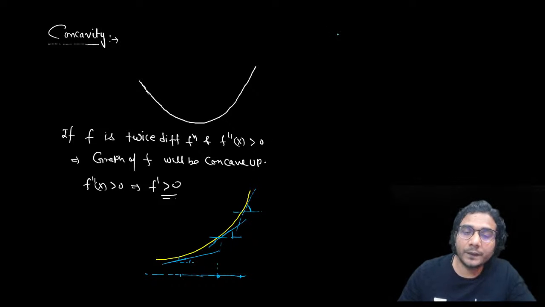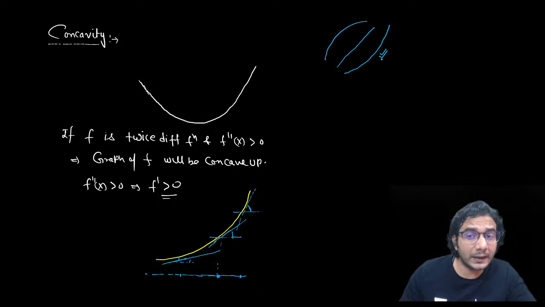Increasing graphs can be of 3 types: like this, like a straight line, and like this. The graph of f can increase in 3 ways. This we have just seen. If the graph increases like this, that means the slope is increasing, so f dash is increasing. In this graph you can see f dash is a constant.